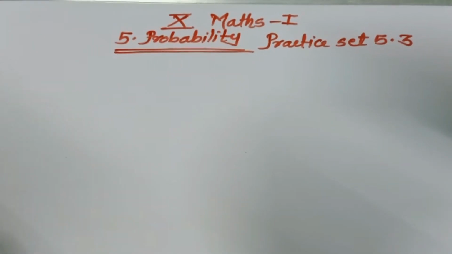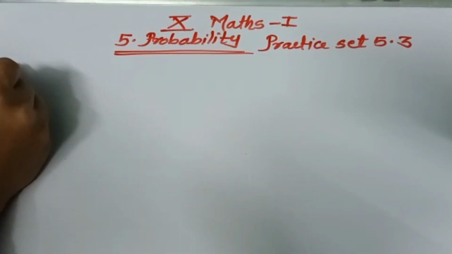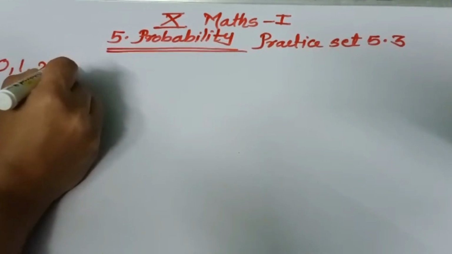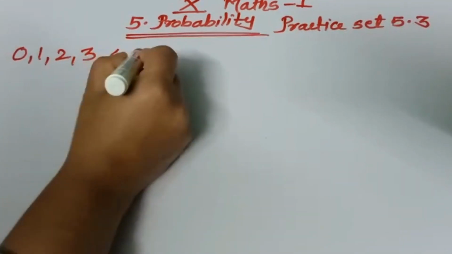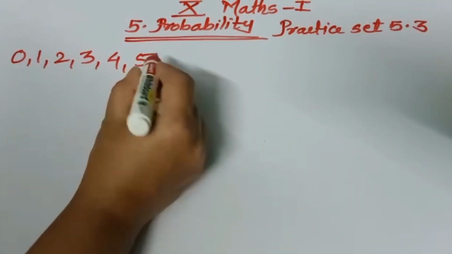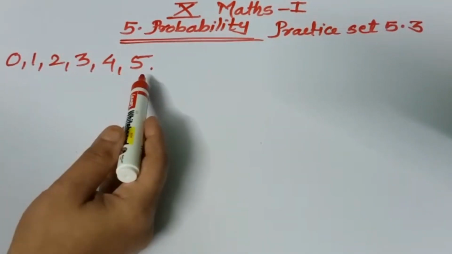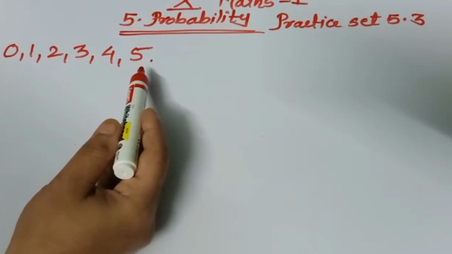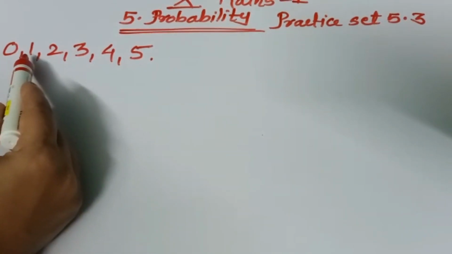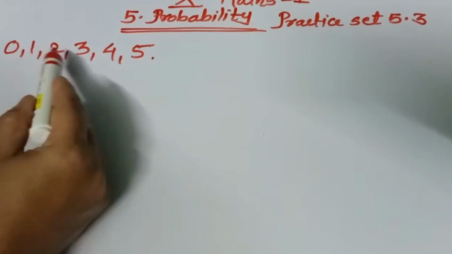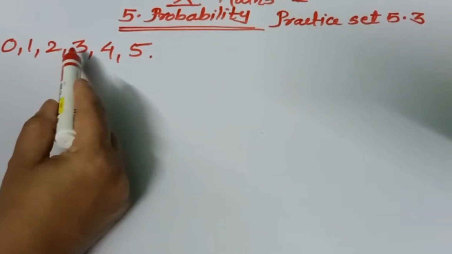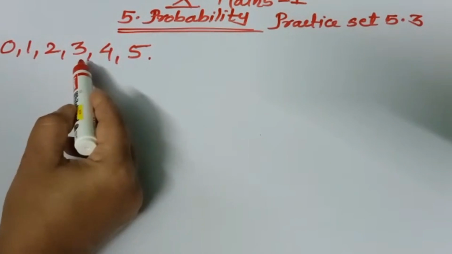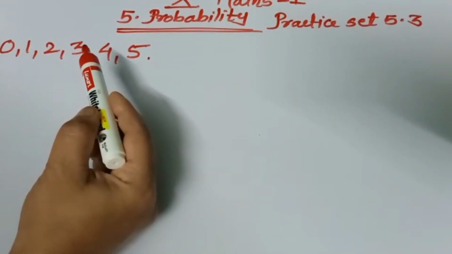See, we have here 6 total digits. Digits are 0, 1, 2, 3, 4 and 5. And from these 6 digits, we have to make 2-digit numbers without any repetition. Without repetition means here 11 is not acceptable, 22, 33. So likewise we have to avoid the repetition of the same digit in the same number.